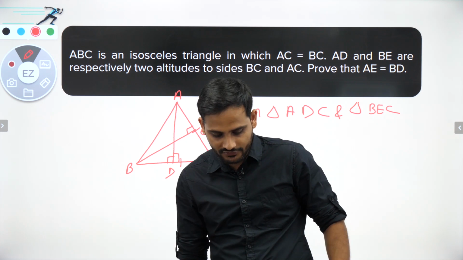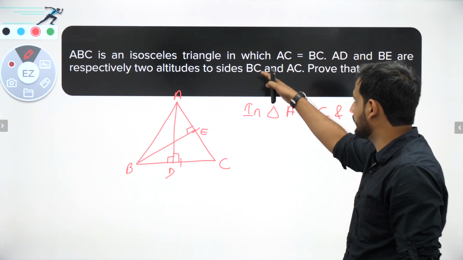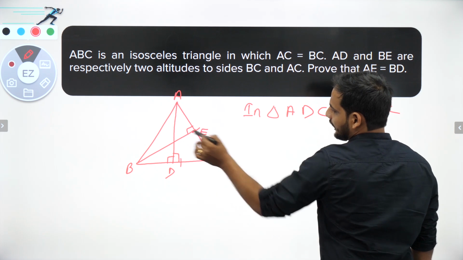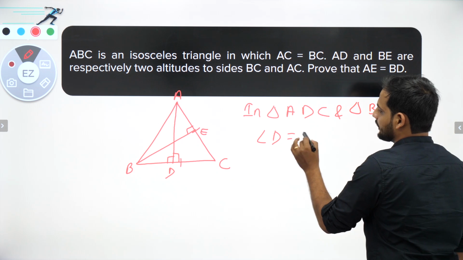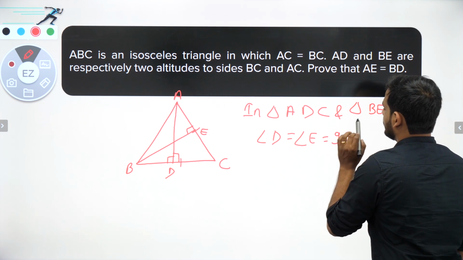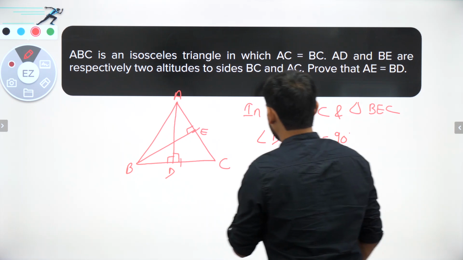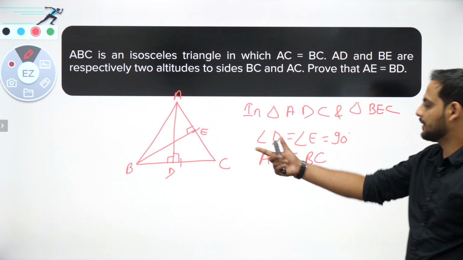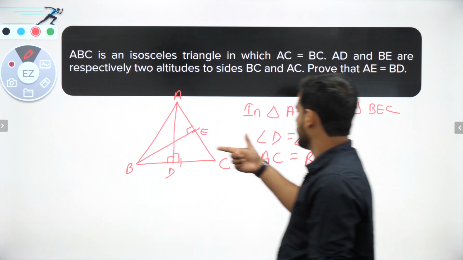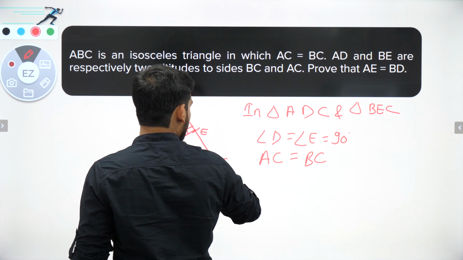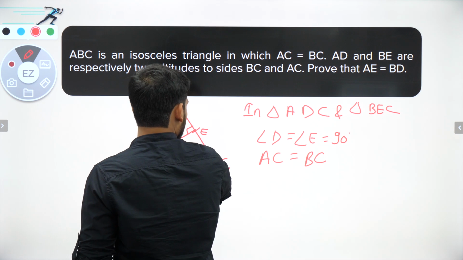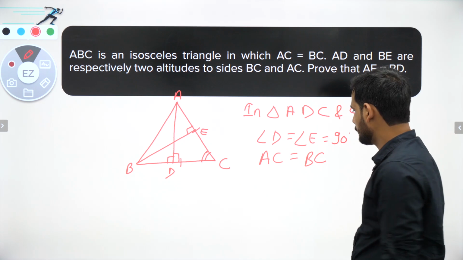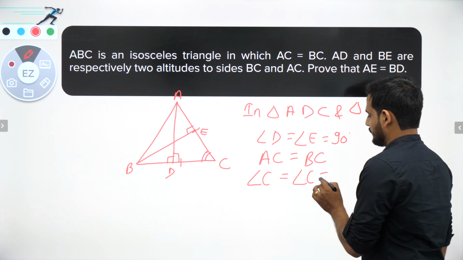Okay, so I'm thinking which triangles to use so that I can utilize the given information, that is AC is equal to BC. So bachcho, if I take these two triangles, first thing you can say is angle D is equal to angle E, both are equal to 90 degrees. Next thing you can say is in this triangle AC is equal to BC. And the third thing, as you can see in both ADC and BEC, angle C is common in both. Angle C is equal to angle C.